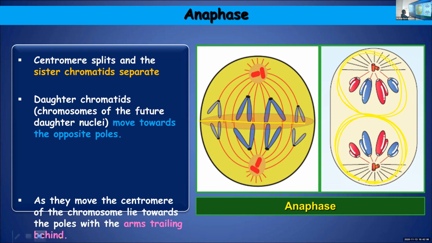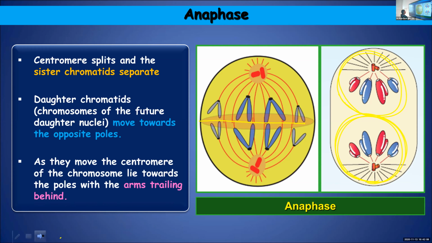So they will move towards the opposite poles. As they move, the centromere of the chromosome lies towards the poles with the arms trailing behind. So when they are getting separated, they are getting separated in a particular way. The centromere will be facing towards the poles and the arms will be trailing behind.